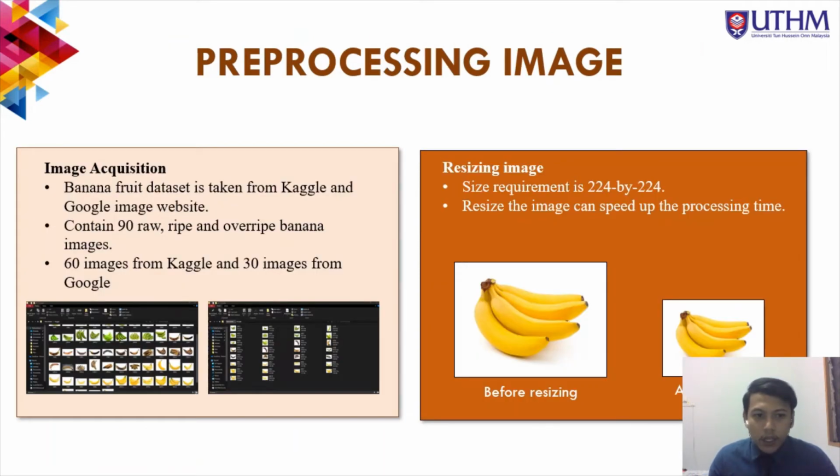Pre-processing image. Image acquisition. Banana fruit dataset is taken from Kaggle and Google Image website. Contain 90 raw, ripe, and over-ripe banana images. 60 images from Kaggle and 30 images from Google. Resizing image. Size required is 224 by 224. Resized image can speed up the processing time.